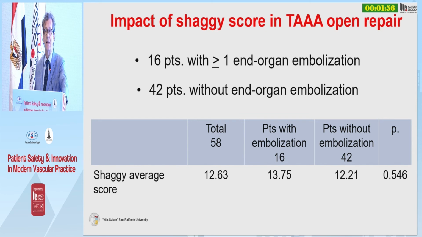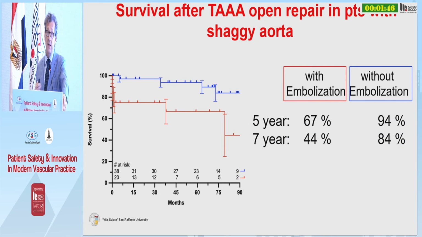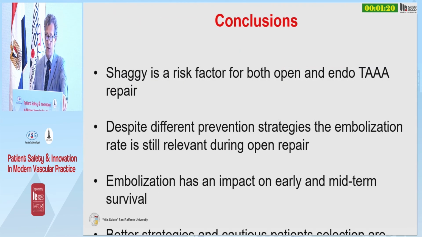So this tells us that once we have identified a shaggy aorta, it does not really matter how shaggy it is; it is already a very important risk factor. And this also, we have seen, affects the long-term survival. Here you can see at 5 and 7 years how patients who did not experience embolization during the procedure did significantly better in terms of long-term survival relative to patients with intraoperative or perioperative embolization.